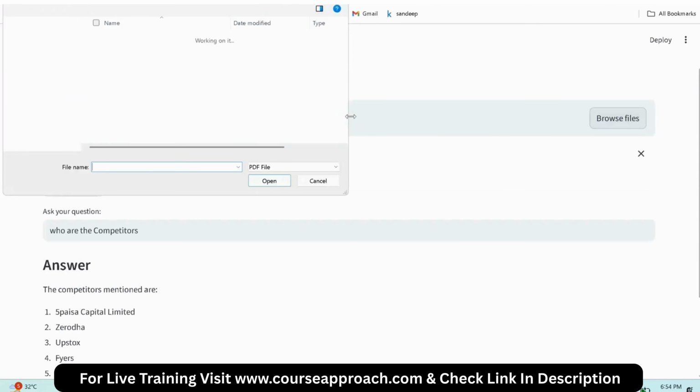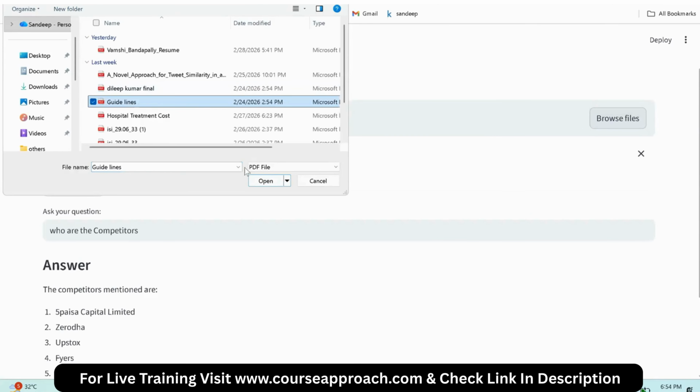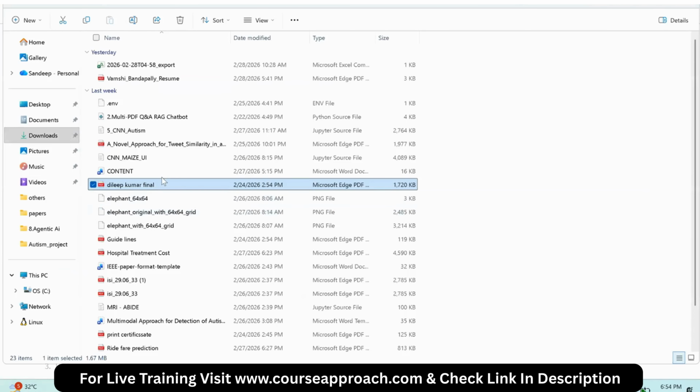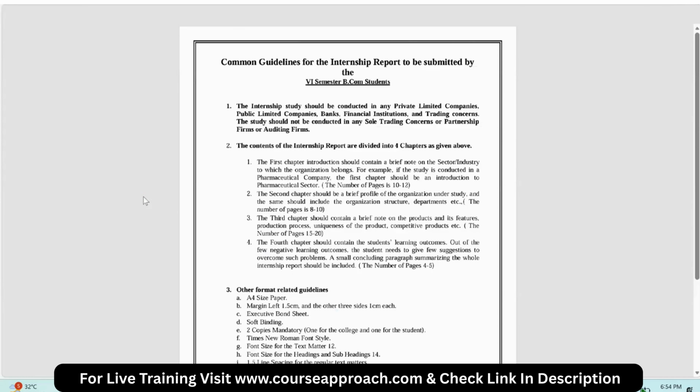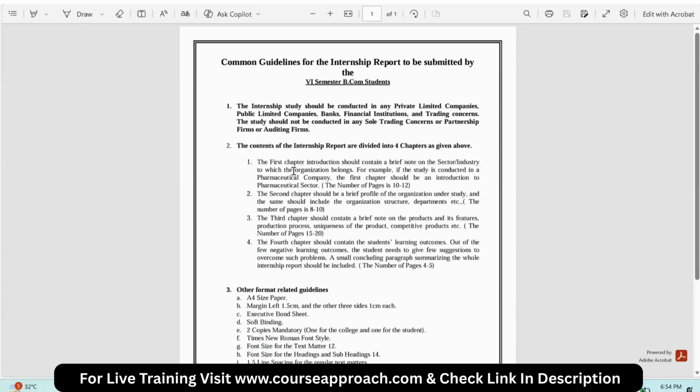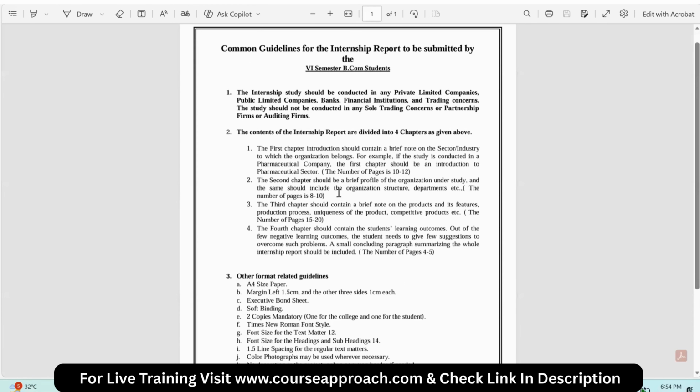I'll upload one more PDF, for example, guidelines. It is a small PDF. I'll also open that PDF to show you. Guidelines, right? It is just present in my local system. It is one of the student guidelines. Okay, this is a certificate belonging to one student.